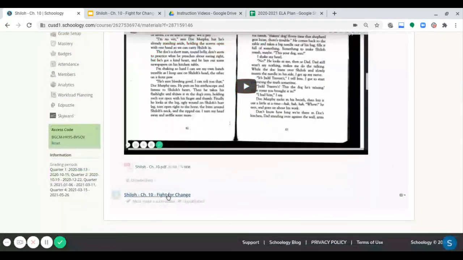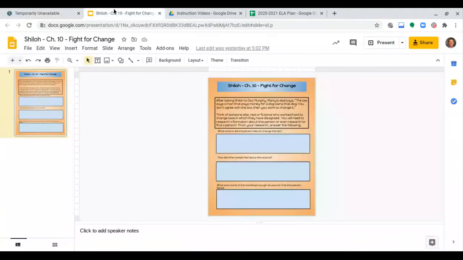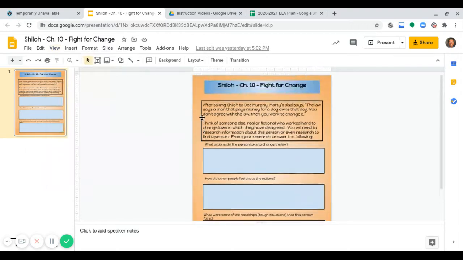Step two, your assignment for this is entitled Shiloh chapter 10, Fight for Change. And whoop, it's currently unavailable. Luckily, I have it pulled up right here. So all the instructions for this will be in the Google slide. So let's take a look here. Let's get a little closer. Okay. So Shiloh, Chapter 10, Fight for Change.